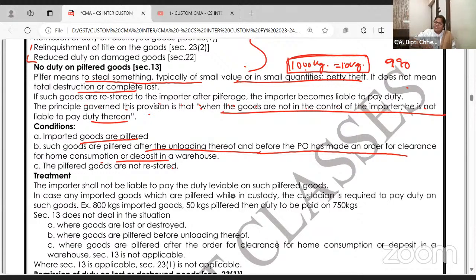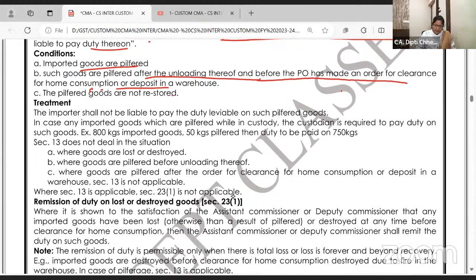Will you take it in section 13? No. Section 13 starts after unloading the goods at the port and before the proper officer gives the right, ki chalo, take it for home consumption, or if you don't want to take it for home consumption, deposit in warehouse. After all inspection. In between, if the goods are pilfered, you are not liable to pay the duty. The importer shall not be liable to pay the duty on such pilfered goods.